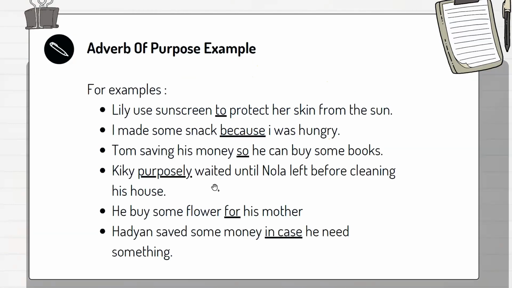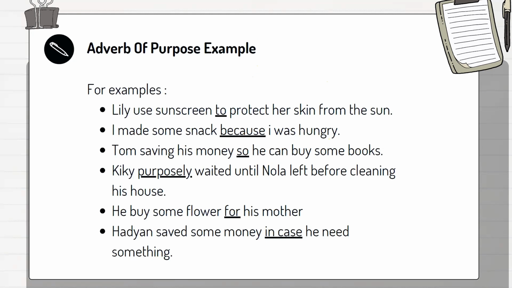Adverb of purpose example. Lily used sunscreen to protect her skin from the sun. To is the adverb of purpose. I made some snack because I was hungry. Because is the adverb of purpose. Tom is saving his money so he can buy some books. So is the adverb of purpose.